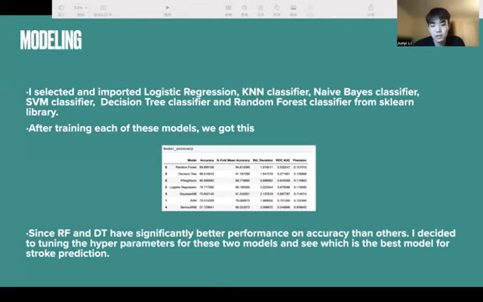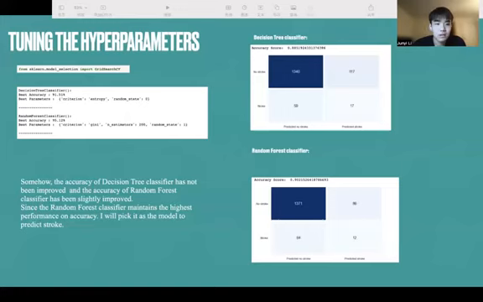Since random forest and decision tree have significantly better performance on accuracy than others, I decided to tune the hyperparameters for these two models and see which one turns out to be the best for the prediction system. So I imported GridSearchCV from the sklearn library, which is an exhaustive search over specific parameter values for a classifier, and it determines the optimal values for a given model.